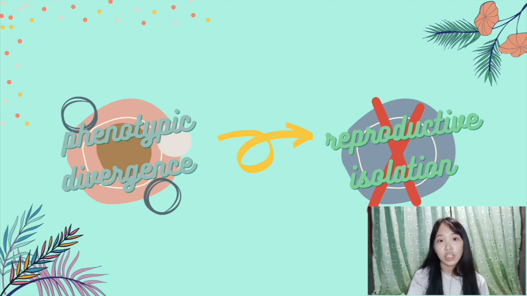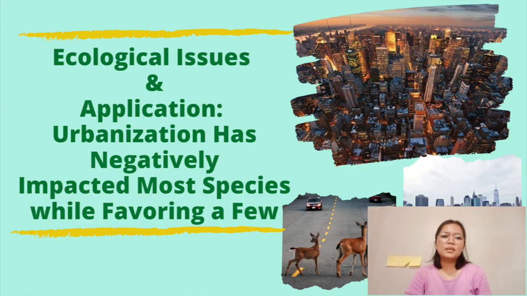Reproductive isolation is a byproduct of changes in morphology, behavior, and habitat preferences that are the actual objectives of selection.